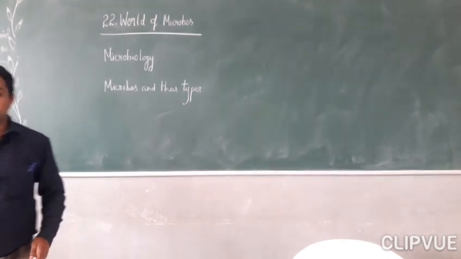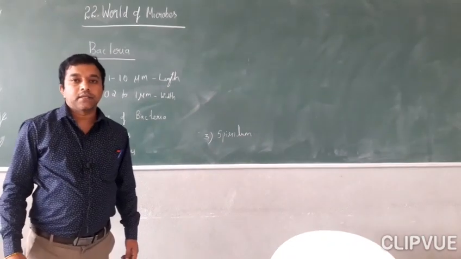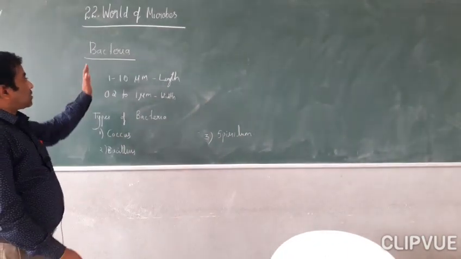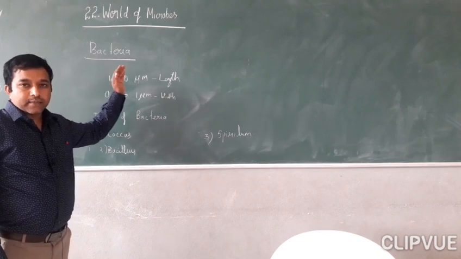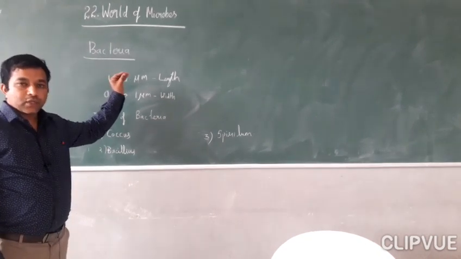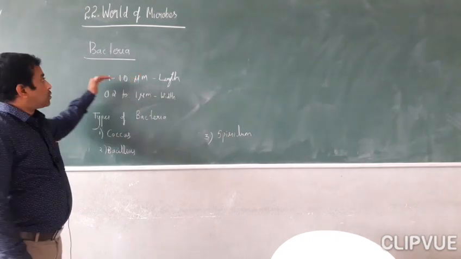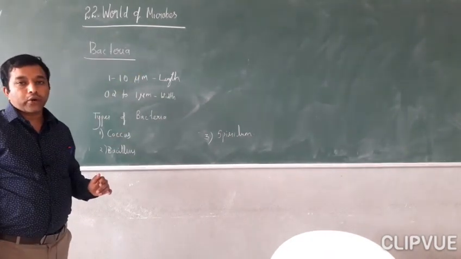Clear? We will see about bacteria. Bacteria are single cells. They have only one cell. A single cell organism is otherwise called a unicellular organism, right? So bacteria are unicellular organisms.